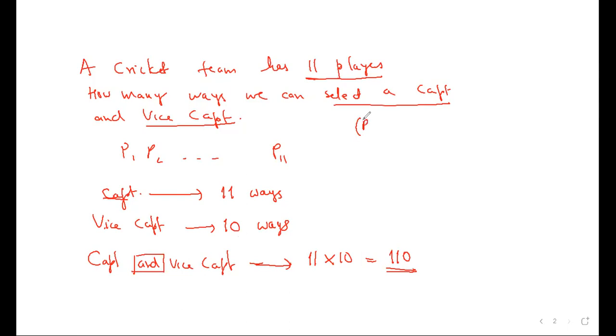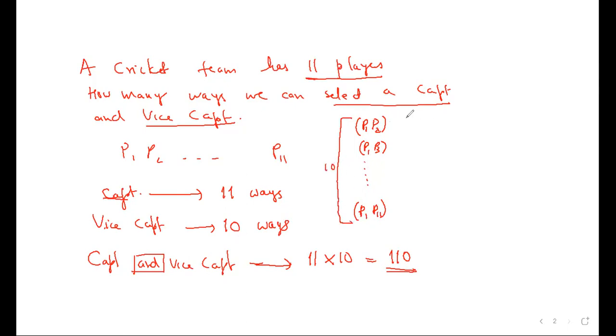Imagine P1 became captain. Wrong. P2 became vice captain. This is one method. P1 became captain, P3 became vice captain. Like this, P1, P11. So how many options did I have? How many options have I written on the board? P2 to P11, there are 10 options.